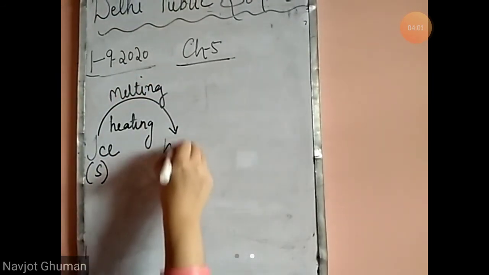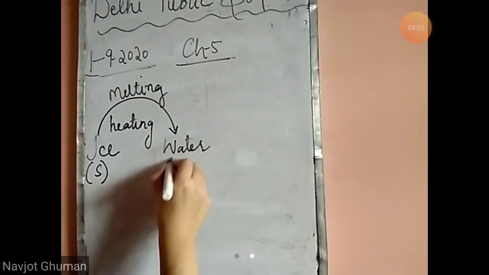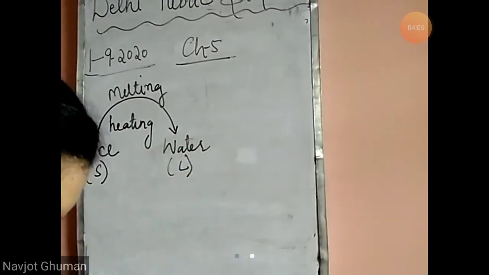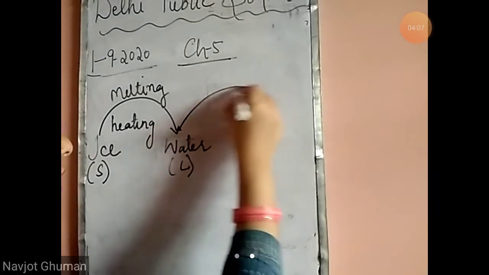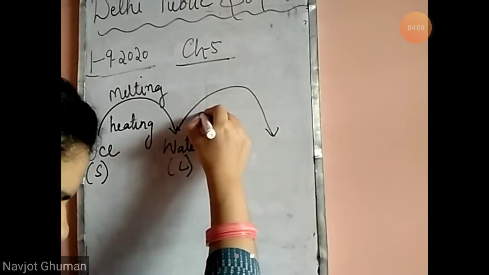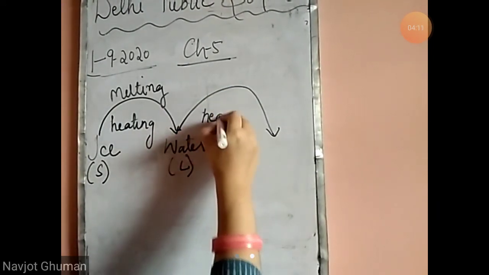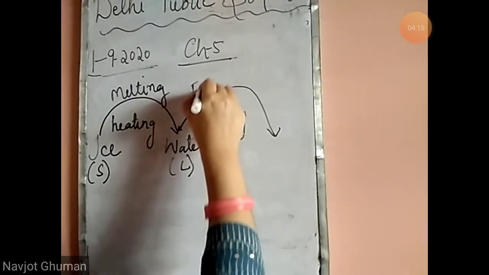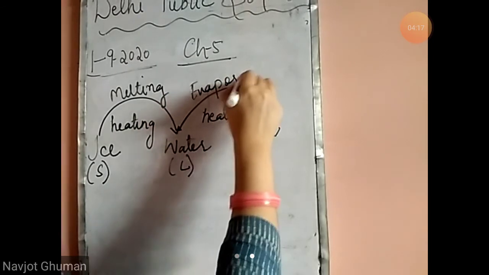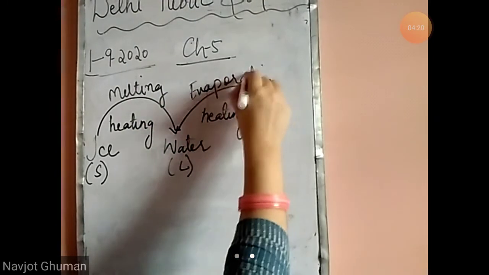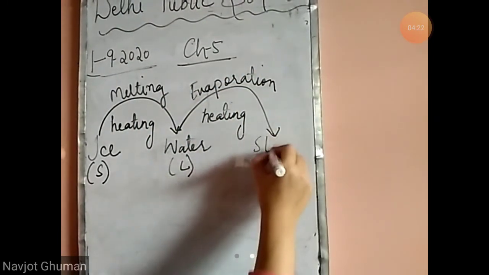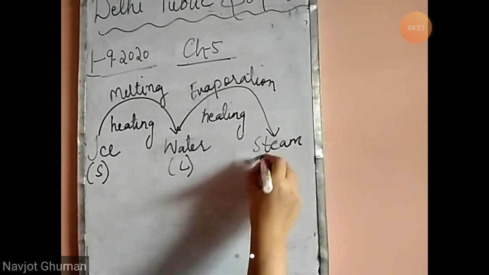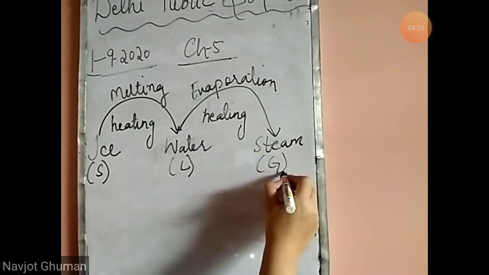It changes into water. That is the liquid form. Now, when we heat water, that is called evaporation. It changes into steam or water vapors. That is the gaseous form of water.